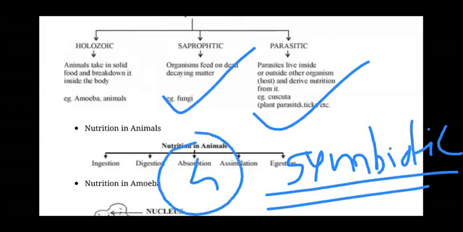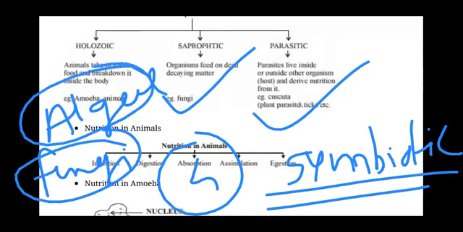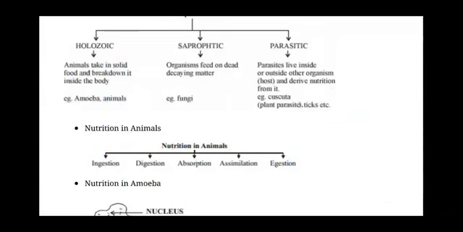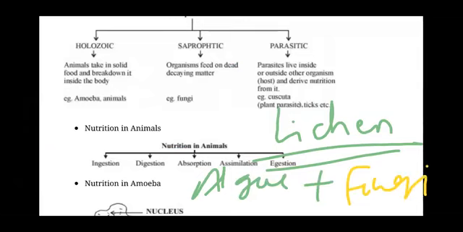Symbiotic में क्या होता है बेटा कि two organisms live together. Two different organisms. एक algae हो गई, देखो ध्यान दो, एक algae हो गई और एक fungi हो गई. These two organisms, you know, they live together. They grow together at one place. For example, in 9th standard, you learned about the lichen. Lichen is a symbiotic relationship between algae and fungi, you know very well, where these two organisms grow together for mutual benefit.